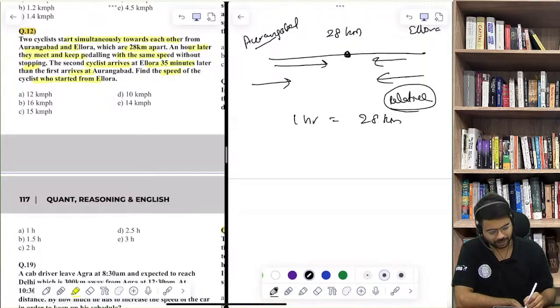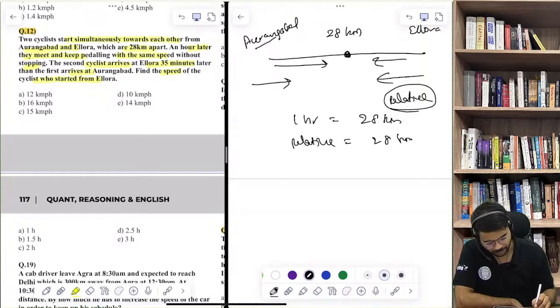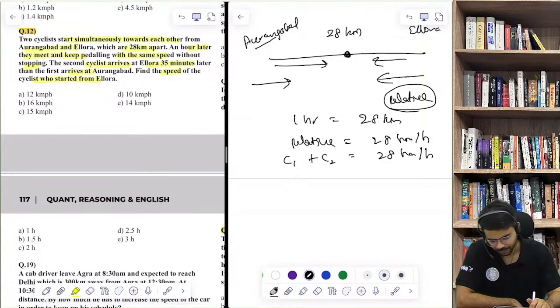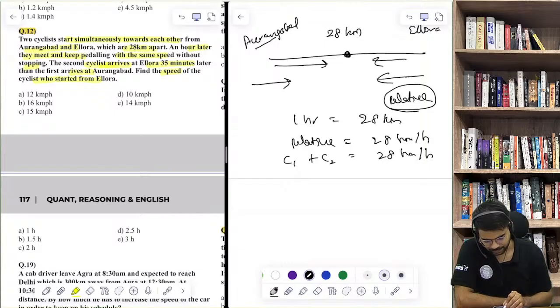So what does it mean? It basically means that their relative speed is equal to 28 kilometers per hour. That is, the speed of cyclist 1 and cyclist 2 together is 28 kilometers per hour, because 28 is their relative speed. Now it says the second cyclist arrives at Ellora 35 minutes later.